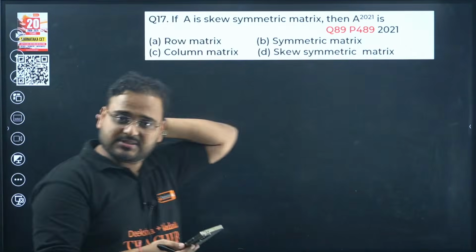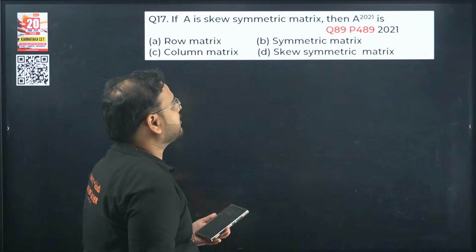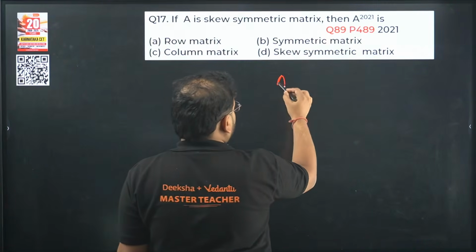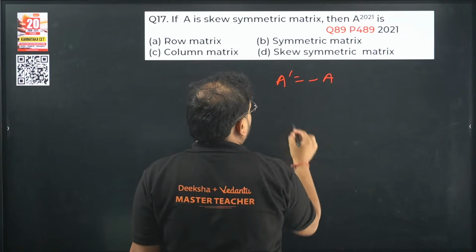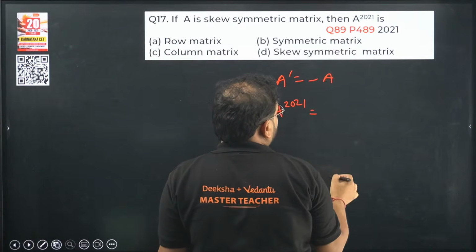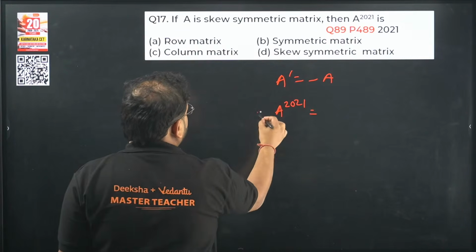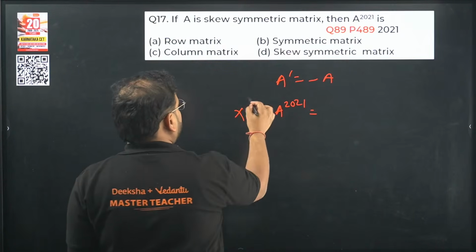Question number 17 now. A is a skew-symmetric matrix. Then A power 2021 is what? A transpose is minus A. Let's take this as my matrix X and take transpose on this.